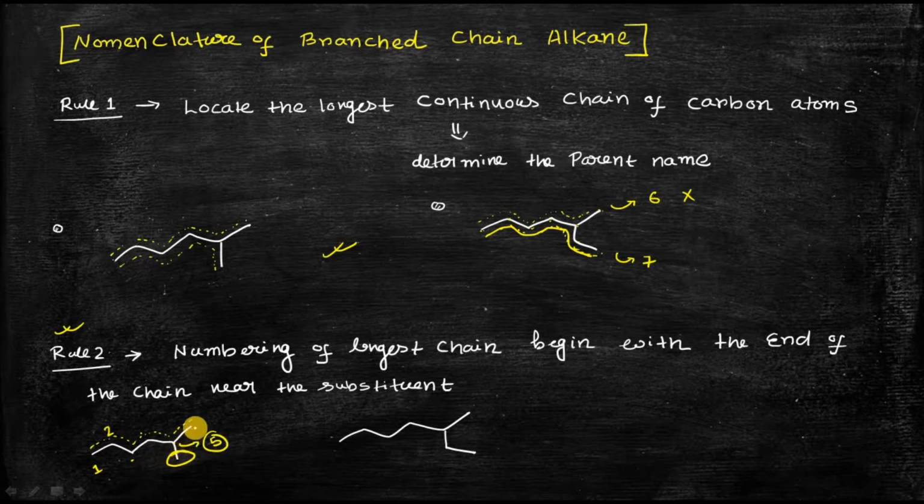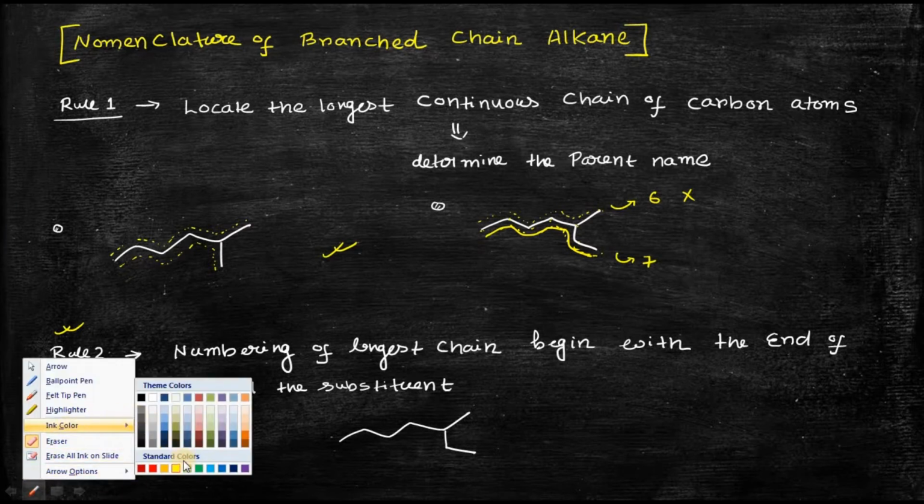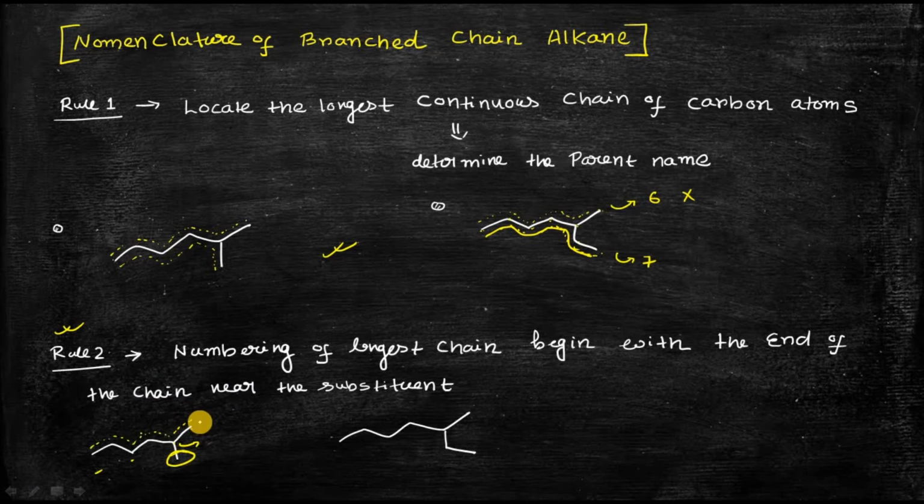On the other hand, instead of this, if I choose like this, 1 2 3 4 5 6, you can see that with this type of numbering the substituent gets the lowest number. So that's why this numbering is the right numbering.